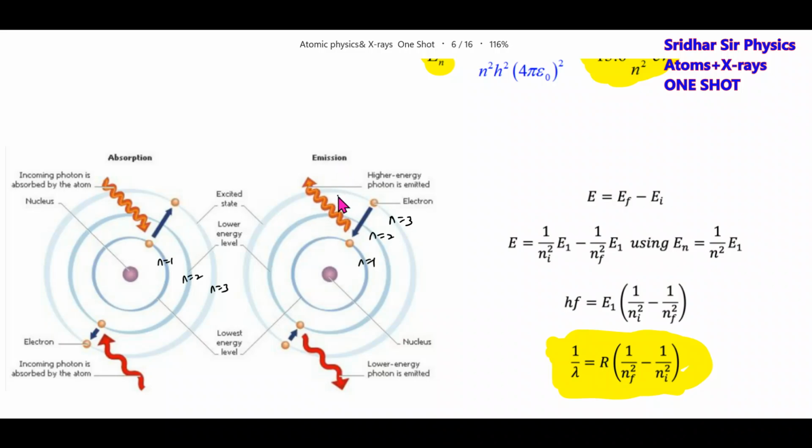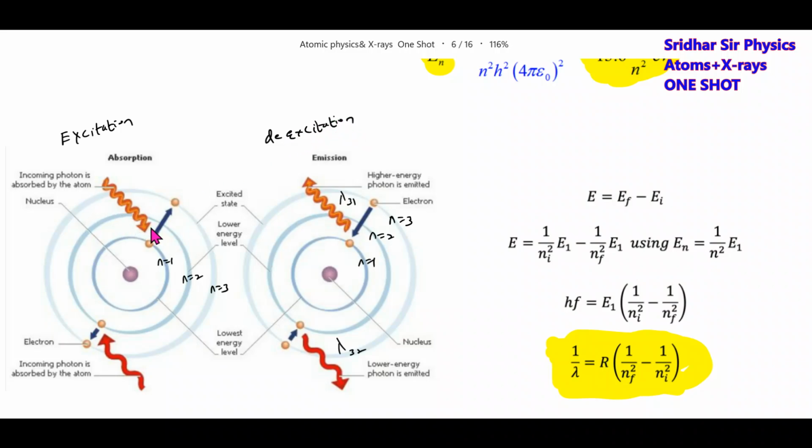It will emit a photon of some wavelength. Similarly, the electron can make a transition from n equal to 3 to 2. This photon will have wavelength lambda 32, and the wavelength of this photon will be lambda 31. So how to predict the wavelength of this emitted photon? This particular phenomenon is called excitation. This is called de-excitation.